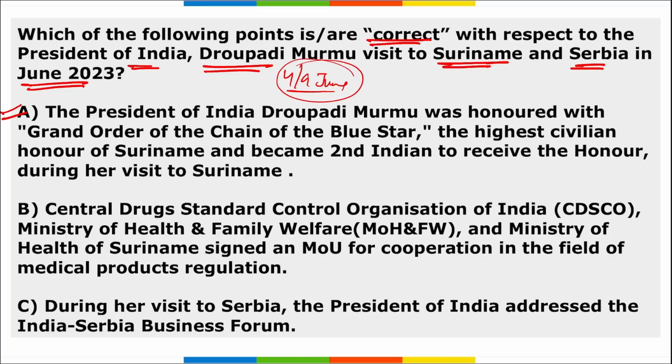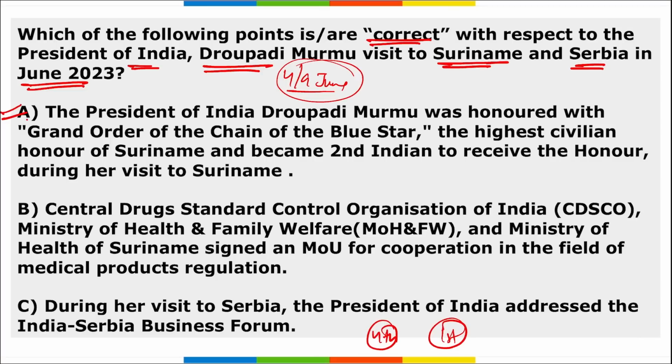During her visit, the Suriname president honored her with the Grand Order of the Chain of the Yellow Star, the highest civilian honor of Suriname. She became the fourth recipient and the first Indian to receive this honor.